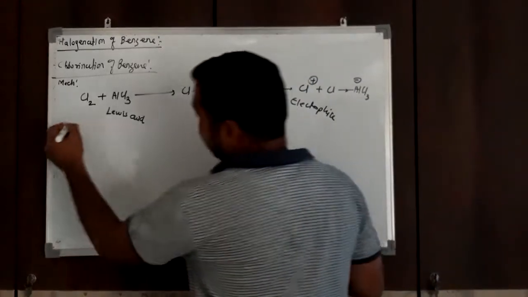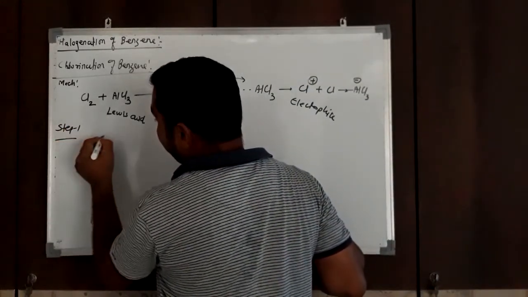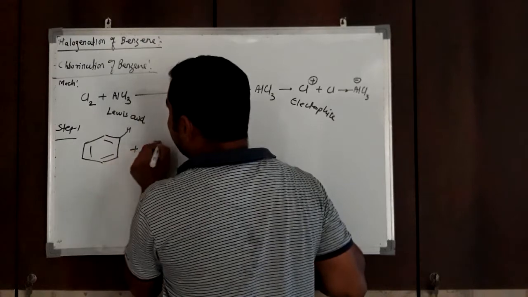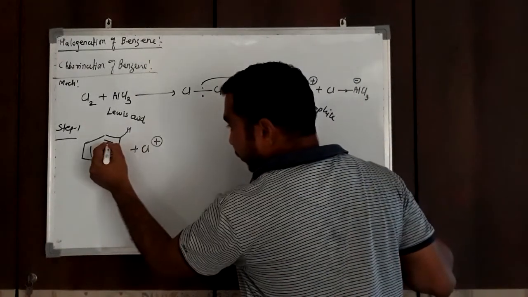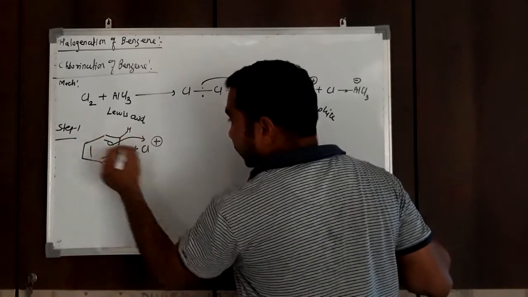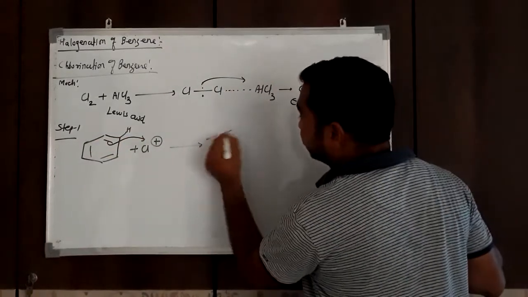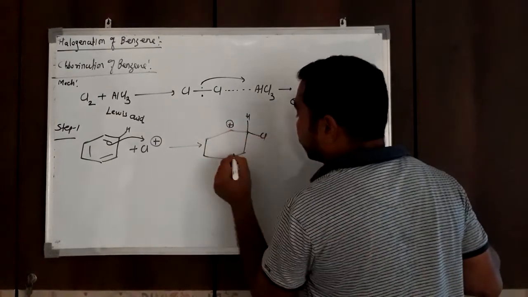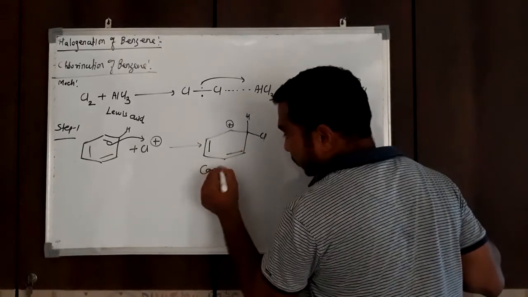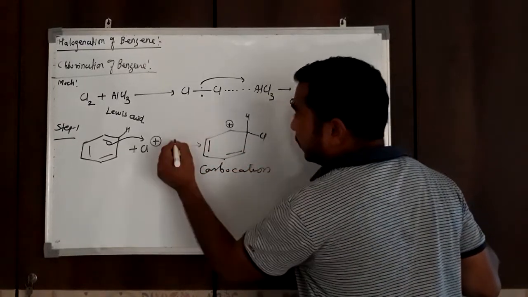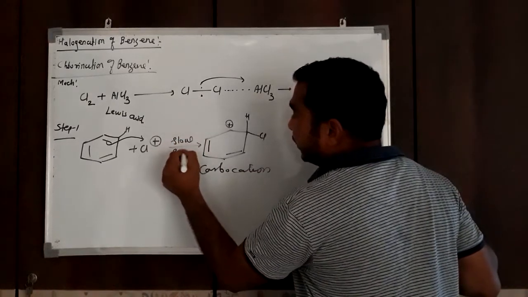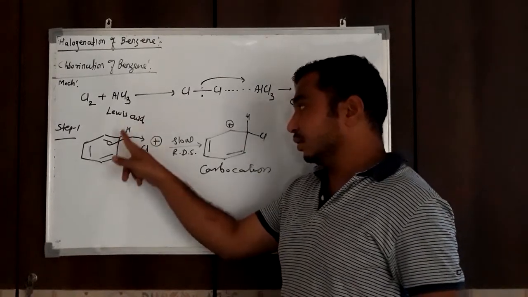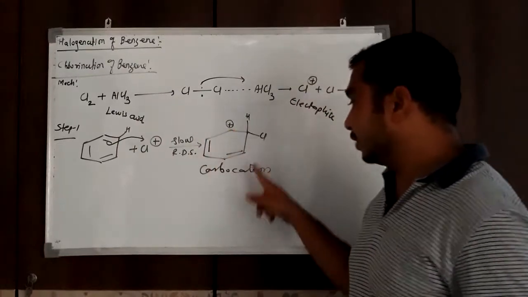Then in step 1, this electrophile reacts with the bonding electron pair of the benzene ring and forms an arenium ion, a carbocation. This is step 1. This is slow, as we know, and is the rate determining step. The electrophile attacks one of the carbon atoms of the benzene ring and forms a carbocation.